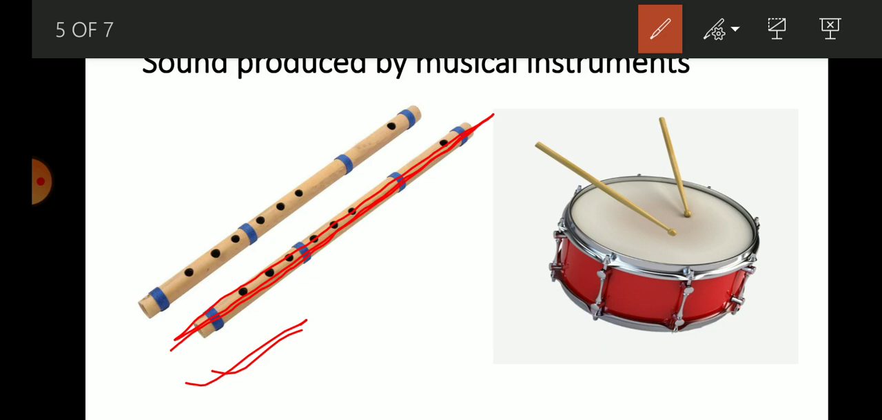We have seen the flute players, they used to open and close the gaps or the holes with their fingers. So by opening and closing the holes, they change the tune of the sound. So here sound is produced by air column.